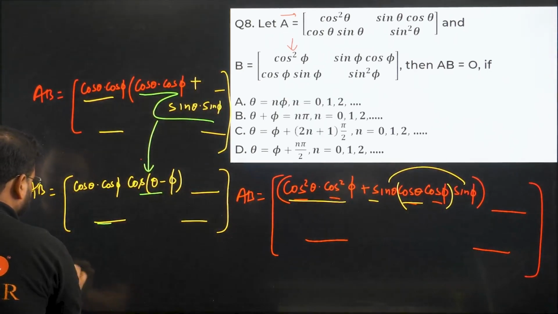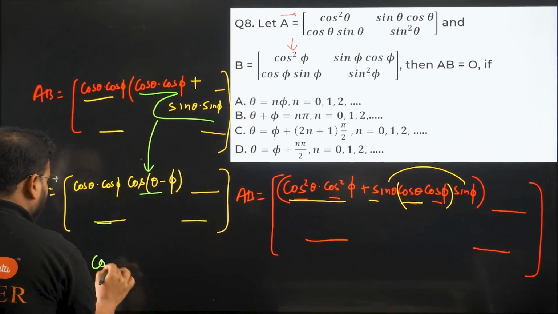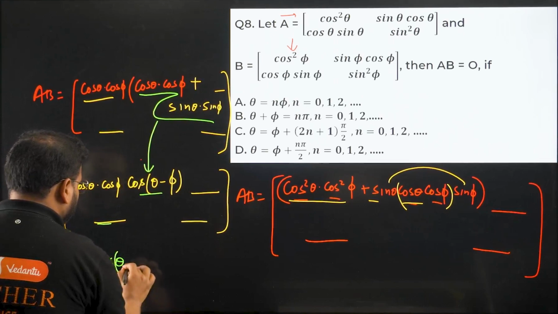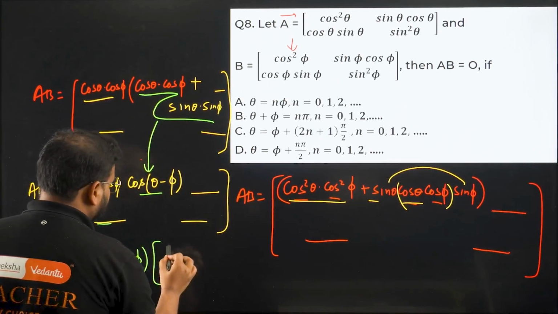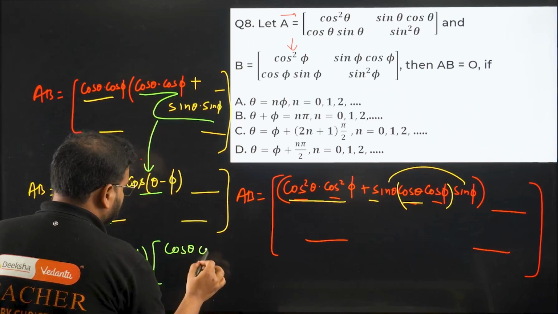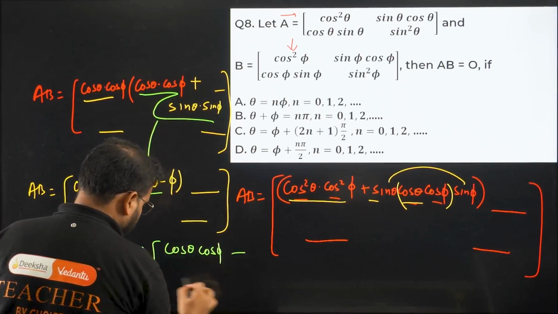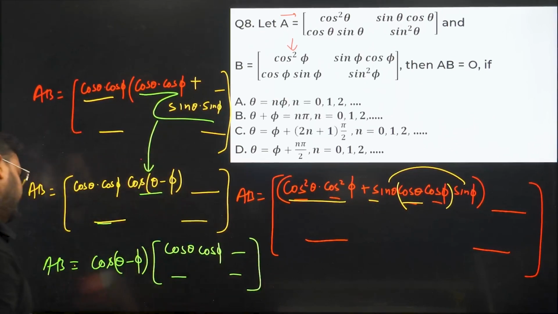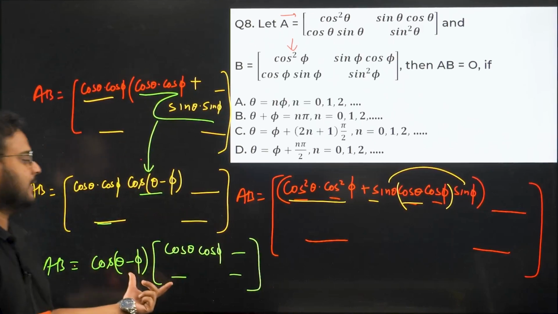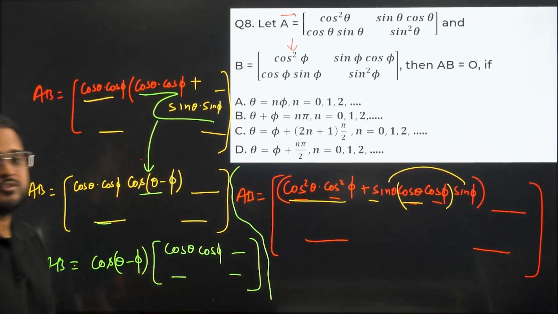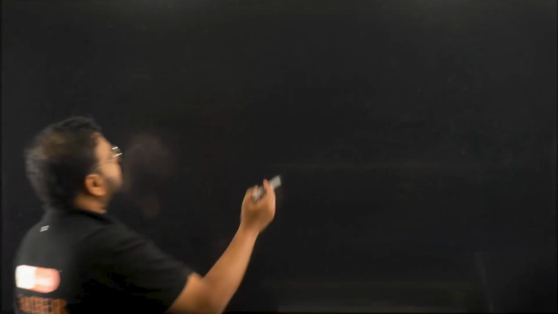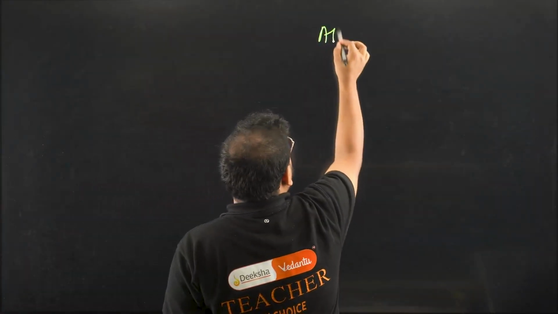So you'll end up with cos of theta minus phi, and you'll have some terms inside: first term is cos theta cos phi, second term, third term, fourth term. You'll always have this. And they've also given you one thing, and what is that? They've given that AB is equal to 0.